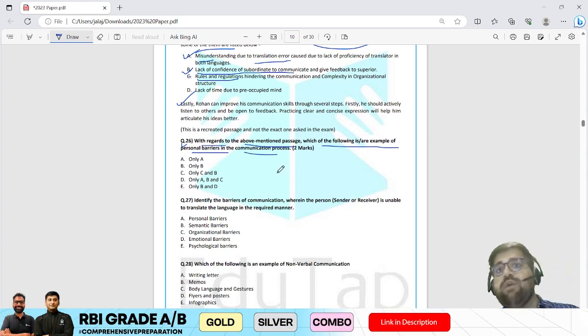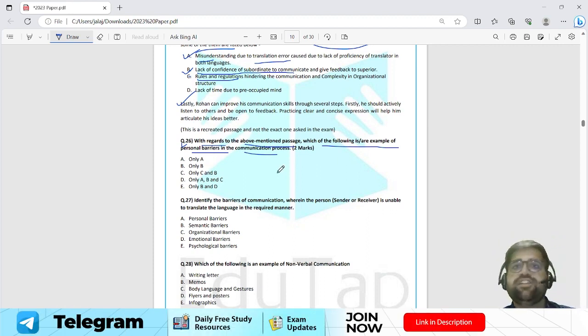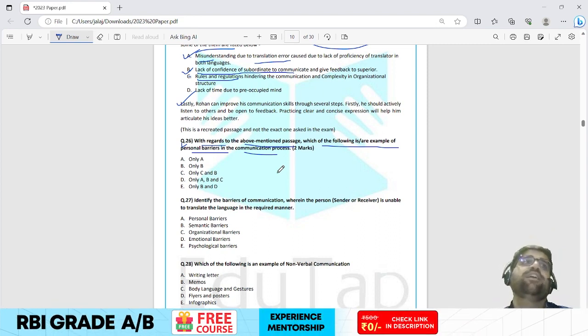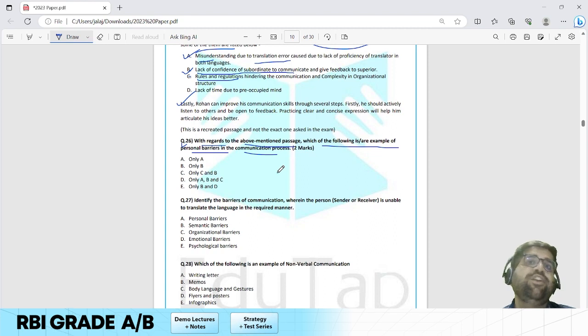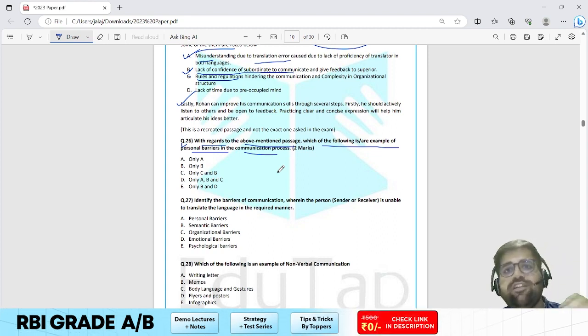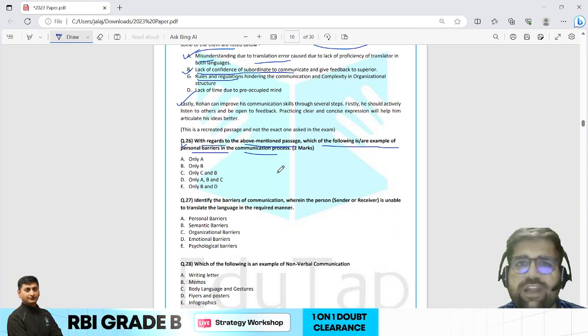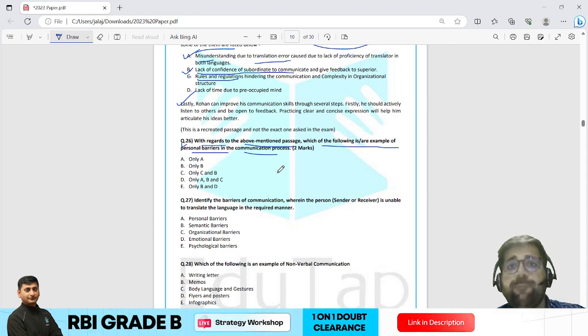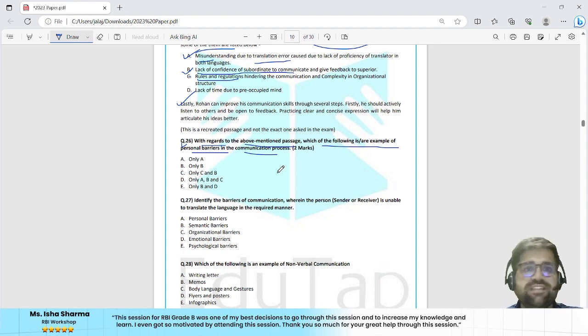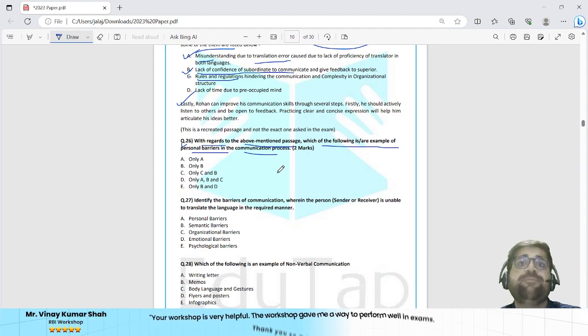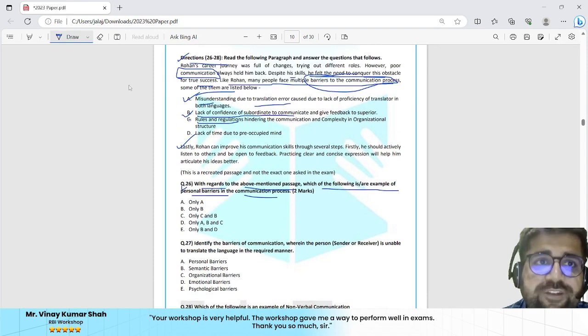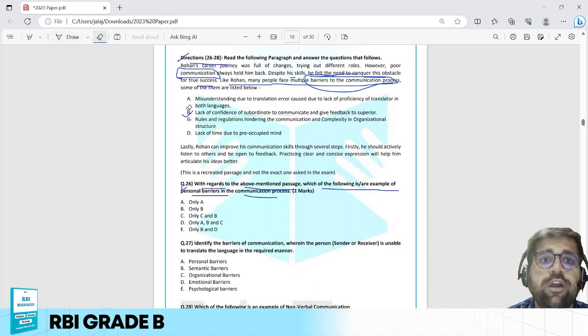Now, personal barrier. I hope you remember that there are 4 different categories of barriers of communication. First is your organizational barriers. Then you have your personal barriers. Then you have your semantic barriers. Then you have your psychological, or you also call them emotional barriers. So they are the 4 categories of barriers which we have discussed point by point in your concept notes as well. Now, if you see question number 26, the question says which of the following is an example of personal barrier? कौन सा example है personal barrier का? So you have to read all these different points over here, that is option A, B, C, D.